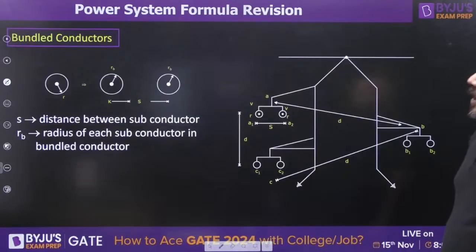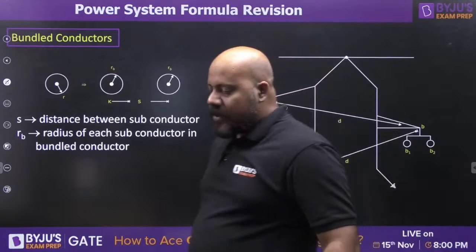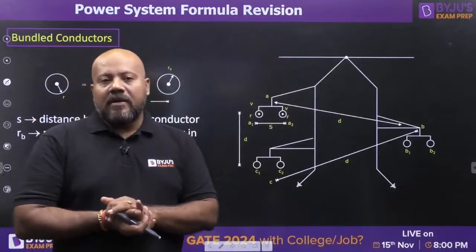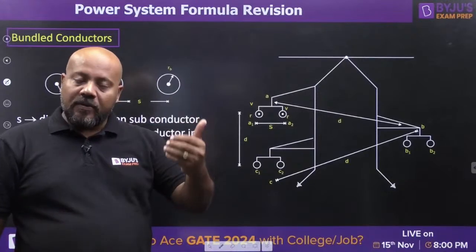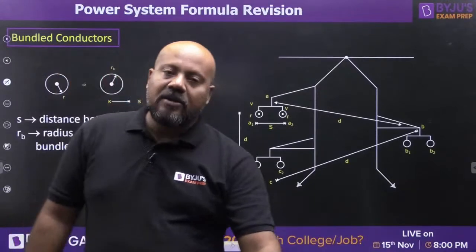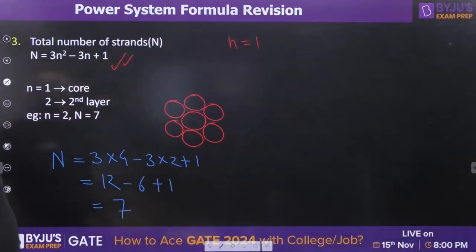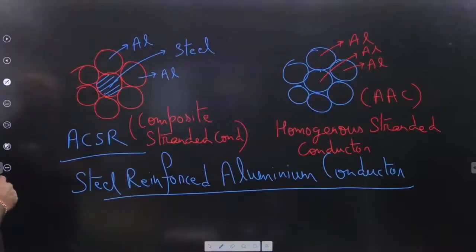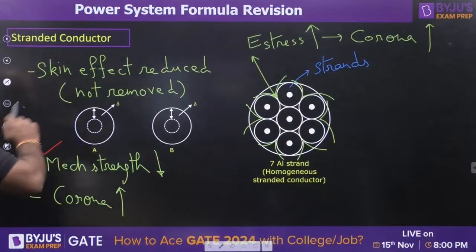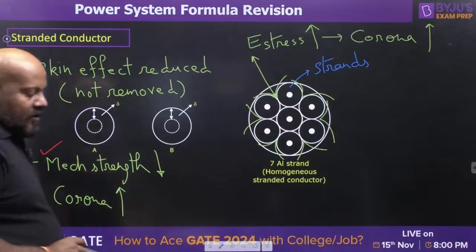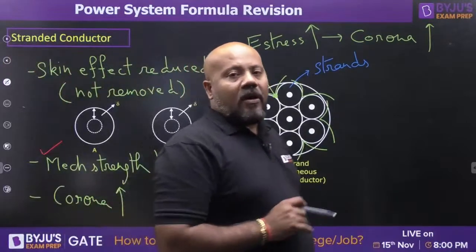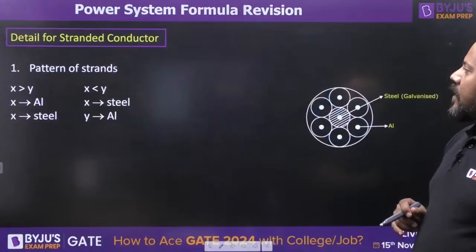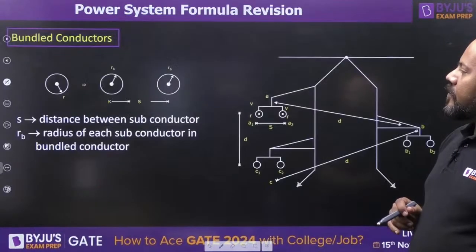Then we have bundled conductors. Why are we going for bundled conductors? Because one problem we have solved. The problem is how to maintain or increase the mechanical strength of the standard conductor. So we have used the ACSR conductor to increase the mechanical strength. Mechanical strength we have solved. What about the corona? Corona we are going to solve by using the bundled conductors.